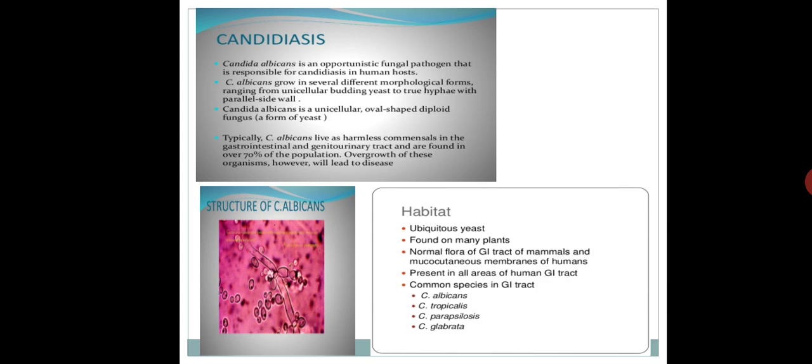In simple language, if I define candidiasis, it is a fungal infection caused by yeast. Yeasts are eukaryotic single-cell organisms. What I told you, candidiasis is thrush in men and women, and the simple definition is that it is a fungal infection caused by yeast.